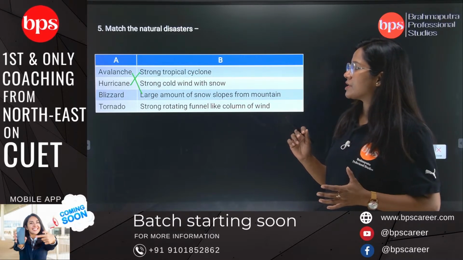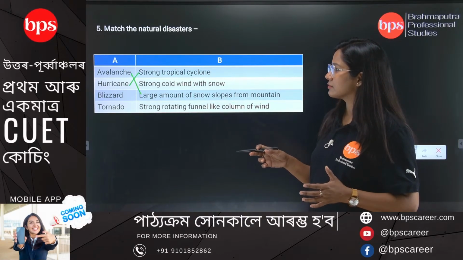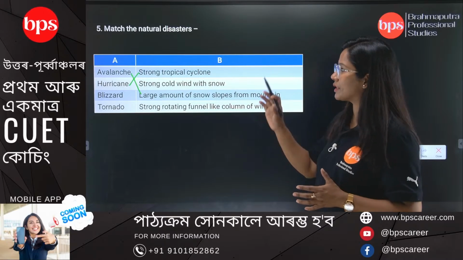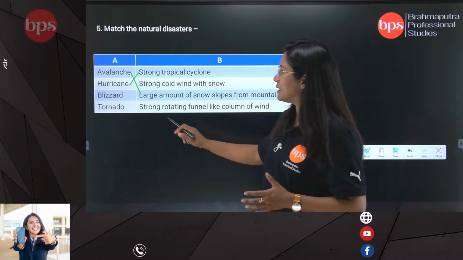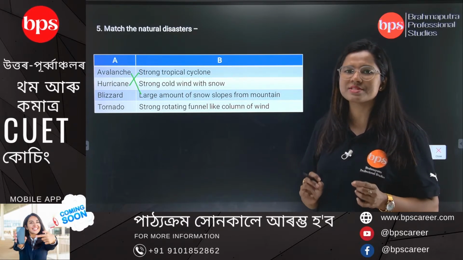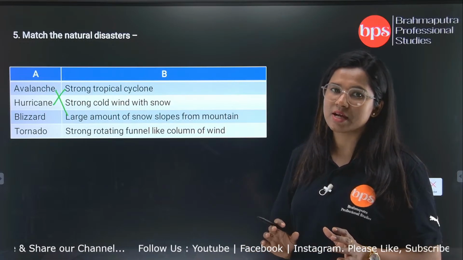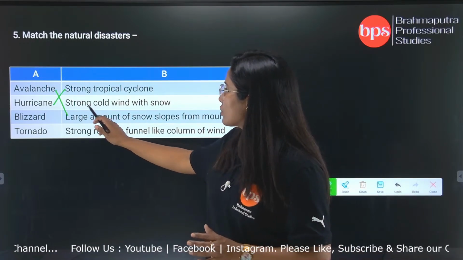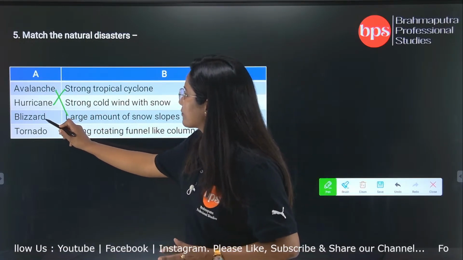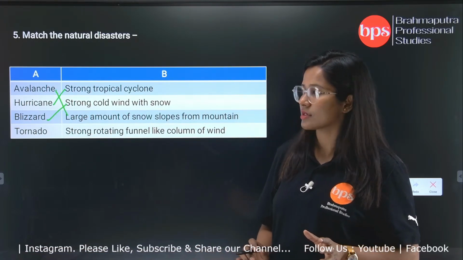Okay, next ami paisu blizzard. Blizzard hoise extreme snowfall, bahut besi incessant snowfall hole ami hetu blizzard buli ko. So strong cold wind with snow, botahu mari ase logote borofu pori ase.